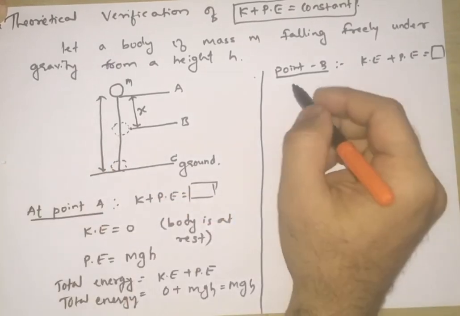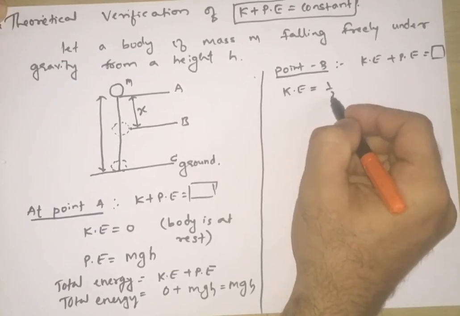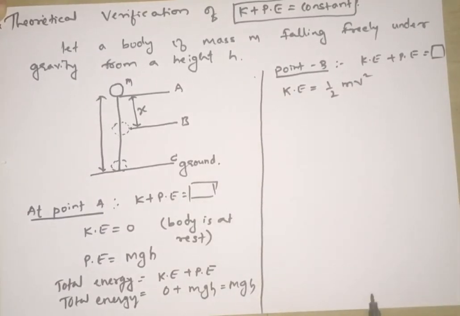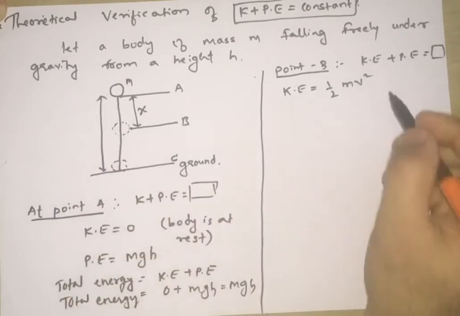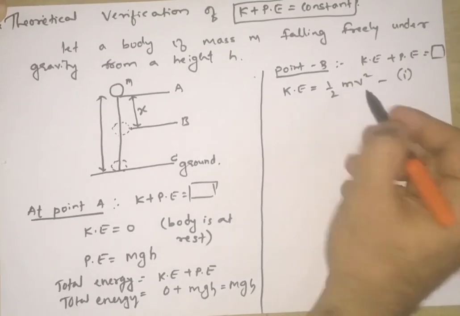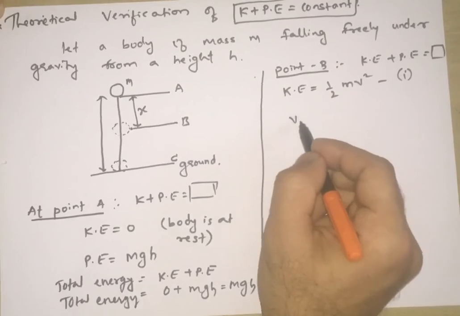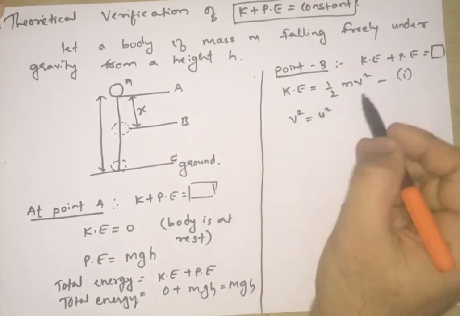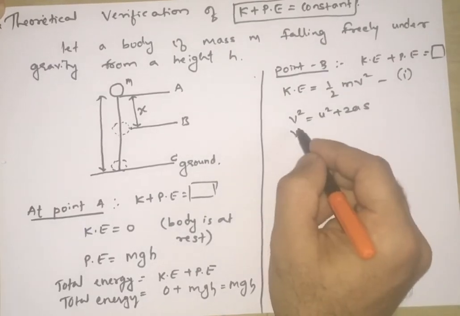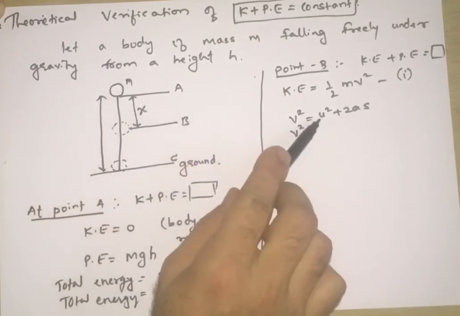Okay. So first we'll find out what is kinetic energy. Kinetic energy is given by the formula which we already derived, that is half mv square. Correct or no? I'll write this as equation 1. So we have to find the v square. And to find this v, we have an equation of motion. v square is equal to u square plus 2as. Correct? u is initial velocity.